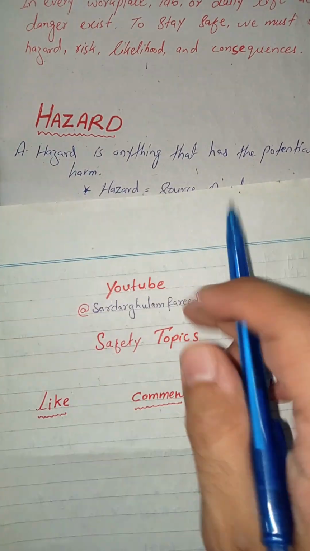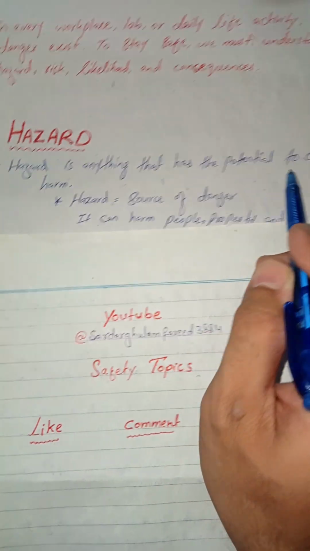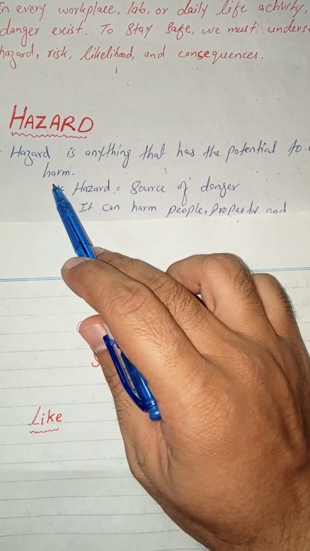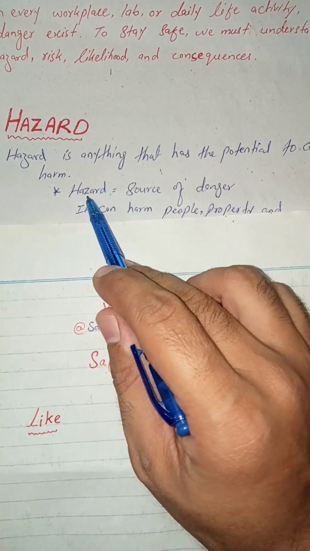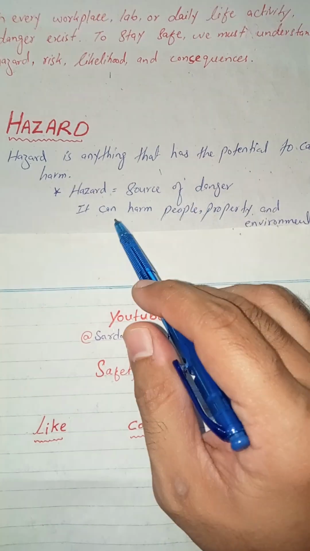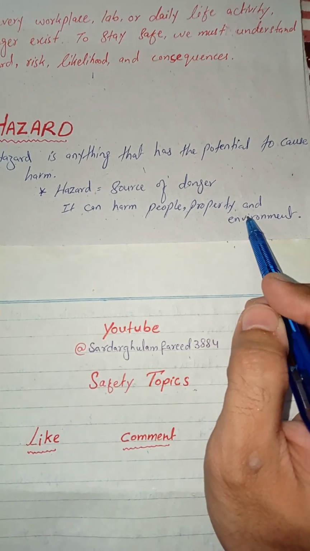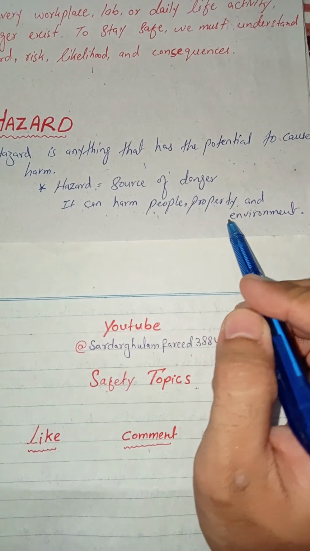So let's start with the hazard. What is hazard? Hazard can be anything that has a potential to cause harm. For example, a short circuit can be a hazard. Or in other words, we can say the hazard is the source of danger. It can harm people, property, and environment.